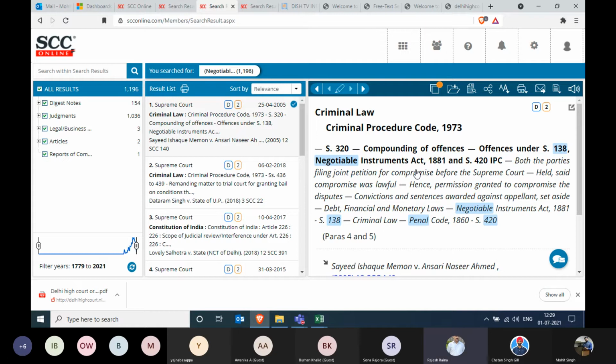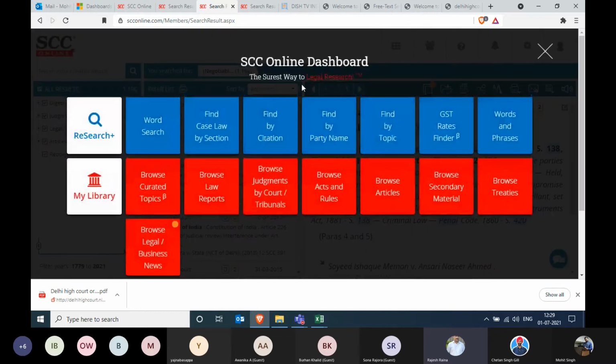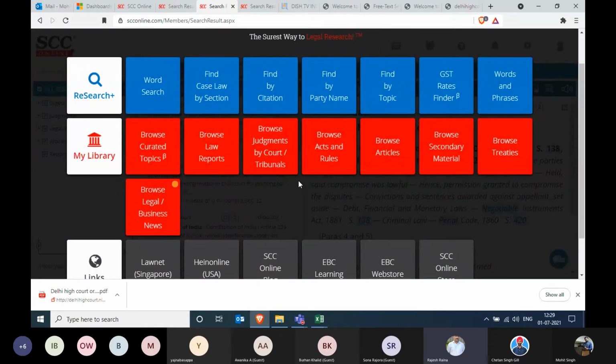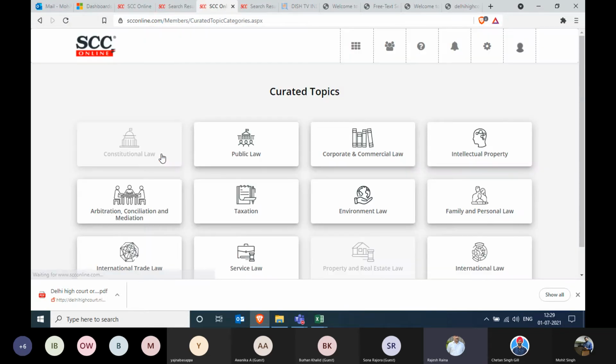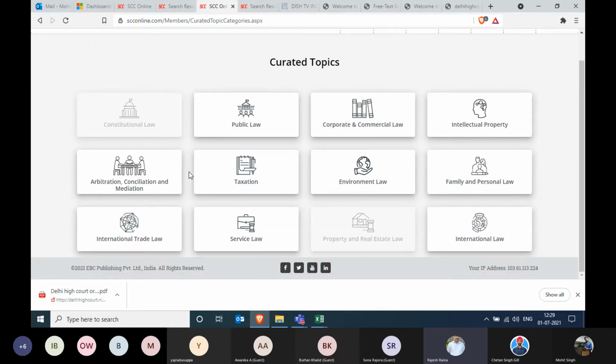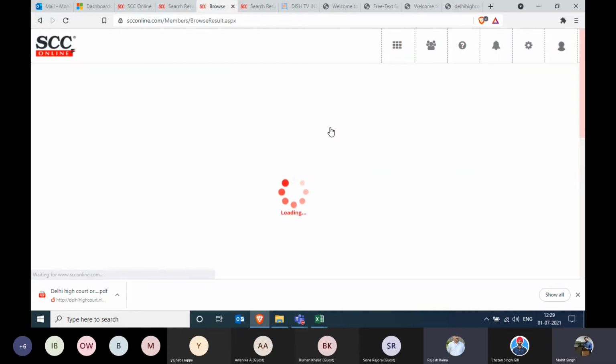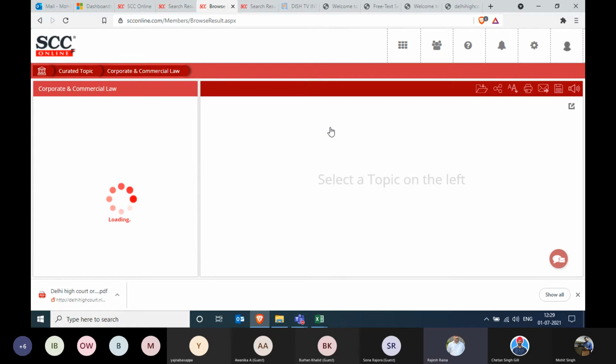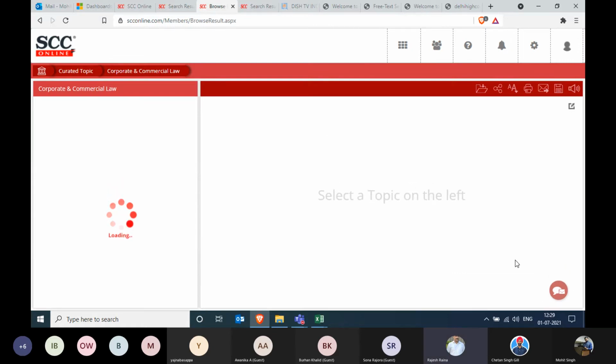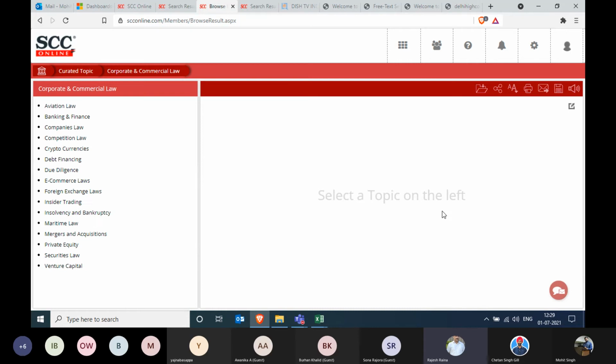Moving back to the dashboard, we'll just go to the second segment, that is My Library. Under My Library, you can see the browse curated topics option. In the browse curated topics option, we have kept a lot of topics on the law, whether it is public law, corporate commercial law, intellectual. Let's click on corporate and commercial law. Under this corporate and commercial law, you'll find a lot of topics, including insolvency, bankruptcy, e-commerce, company law, competition law. Lots more are there, as you can see on the screen.